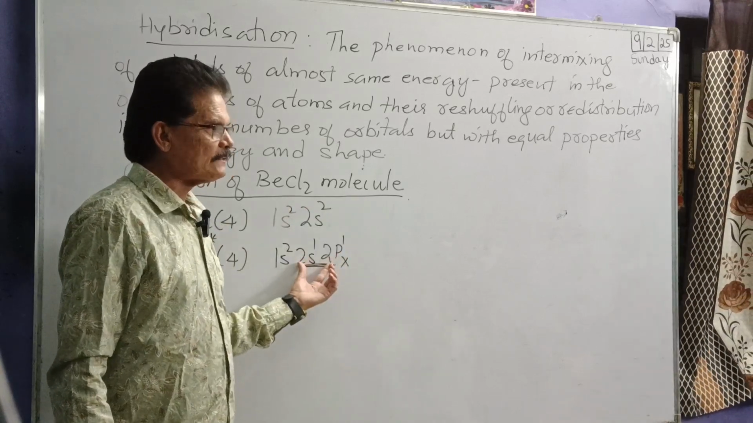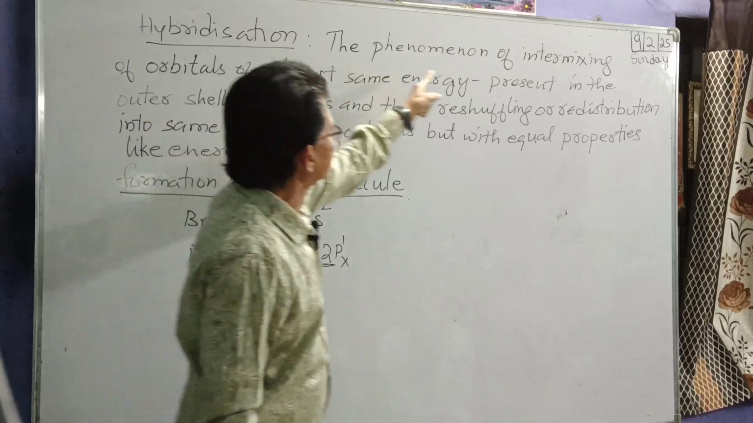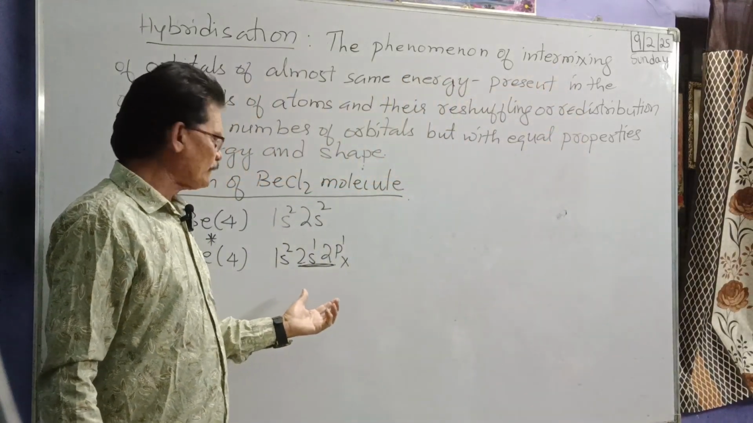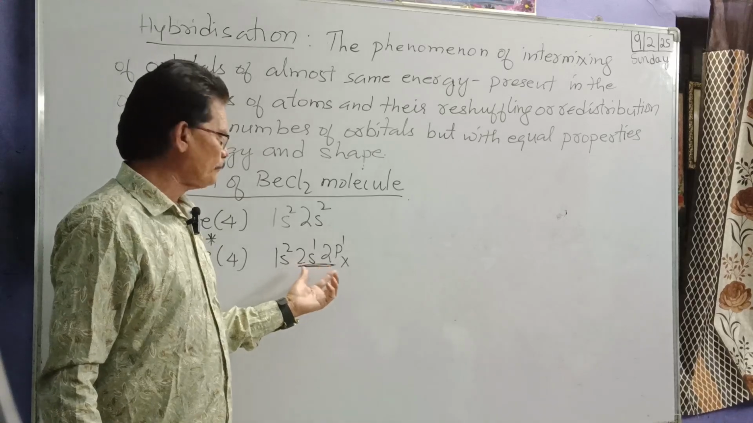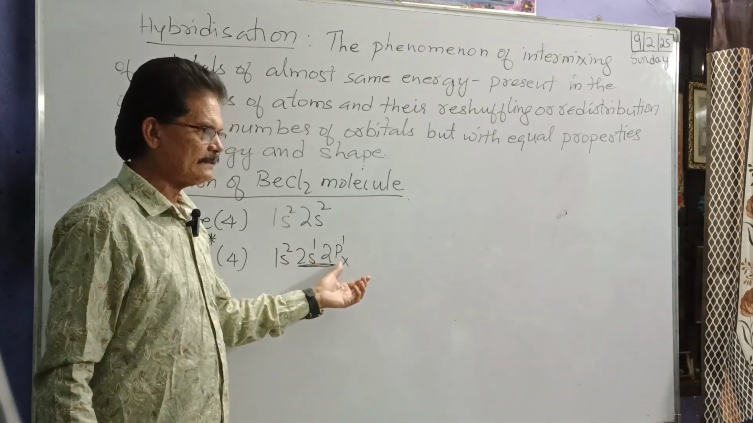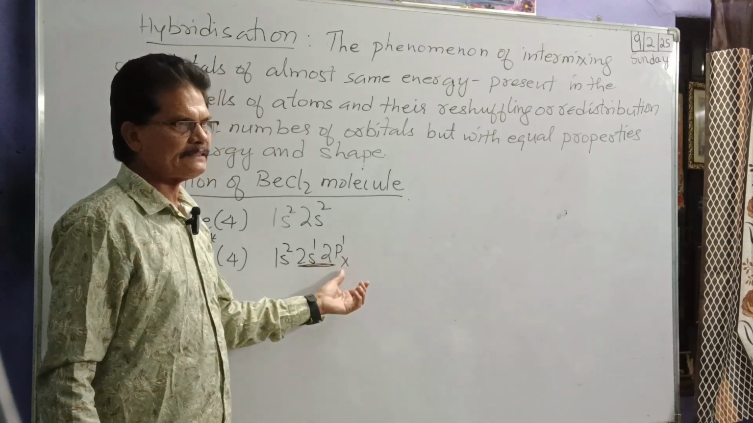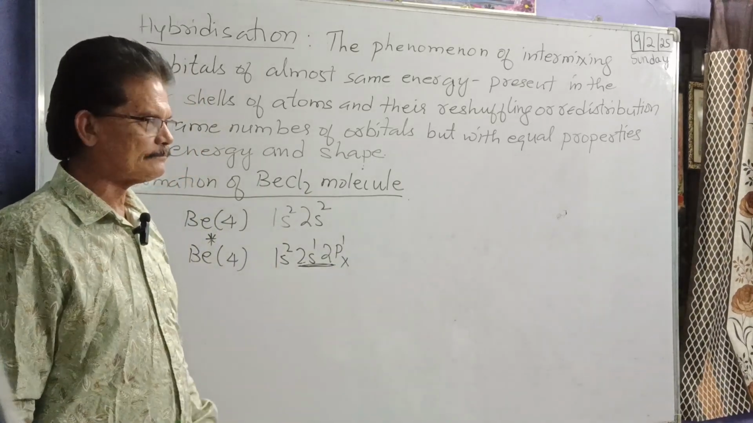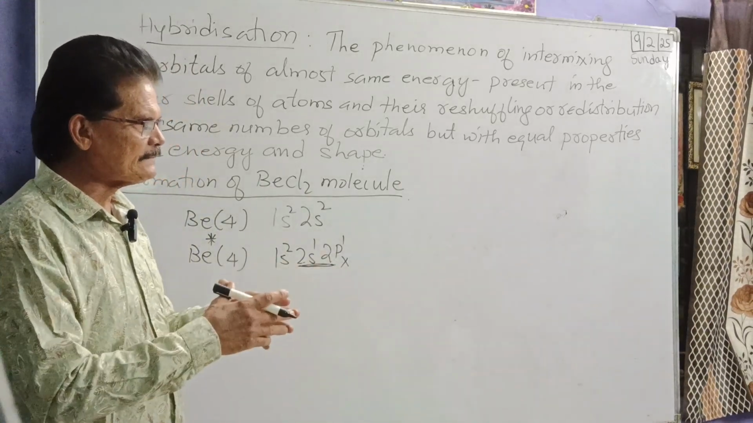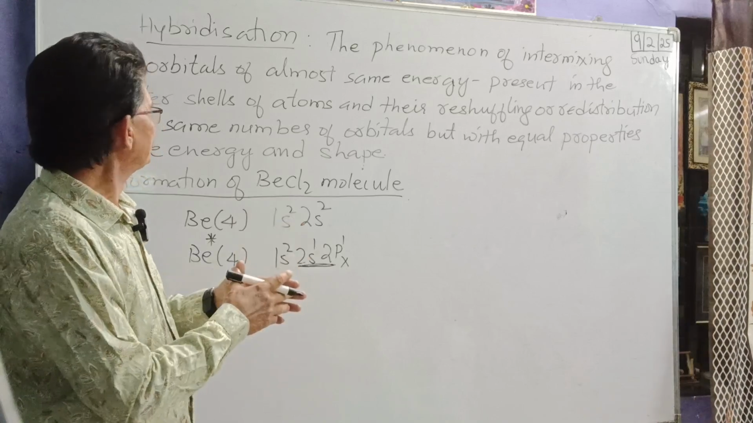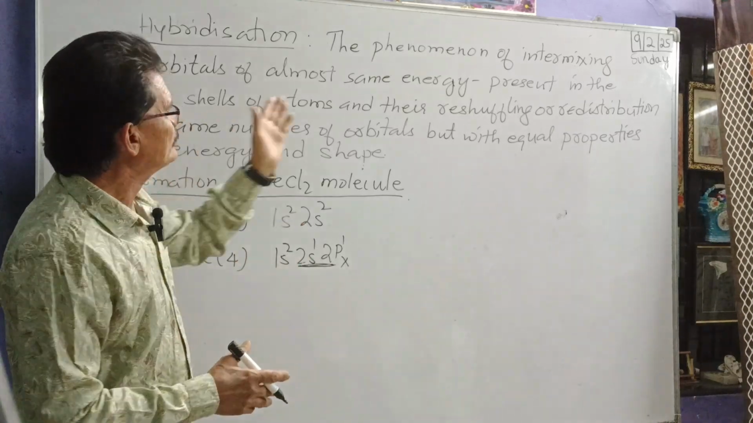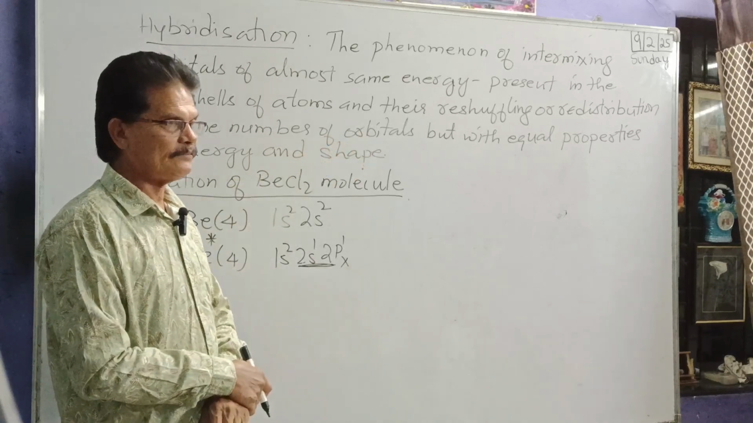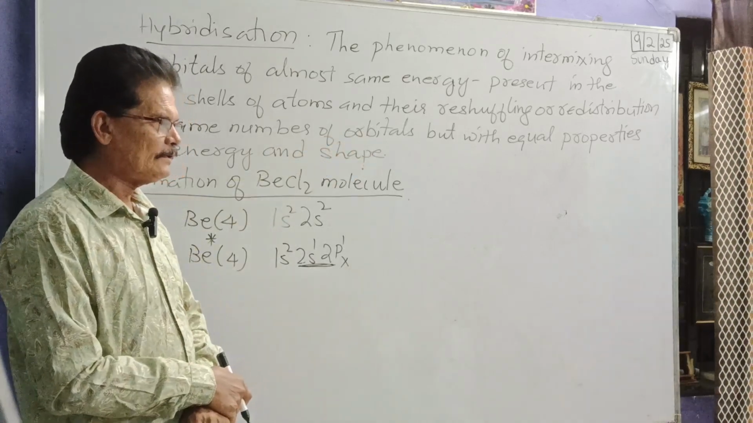Now these two orbitals will intermix. Which is the outer shell? L. What are the orbitals? s and px. s is one orbital, px is the other orbital. These both will intermix. After intermixing, they are redistributed into the same number of orbitals. We are going to get the same number of orbitals.